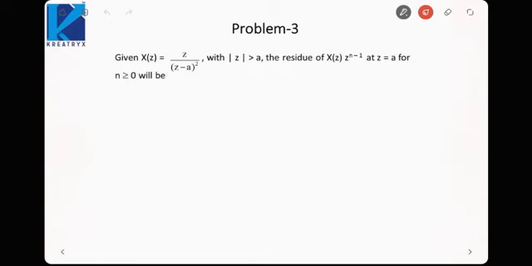Here we have been given X(z) as z upon (z minus a) whole square, with mod z greater than a. We need to find the residue of X(z) z raised to power n minus 1 at z equal to a.